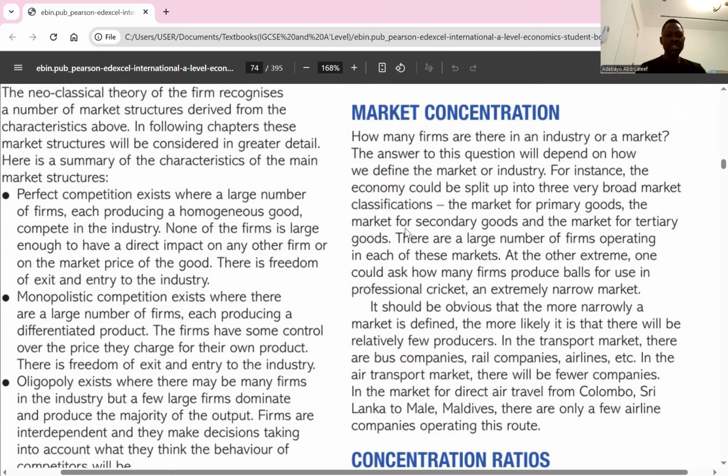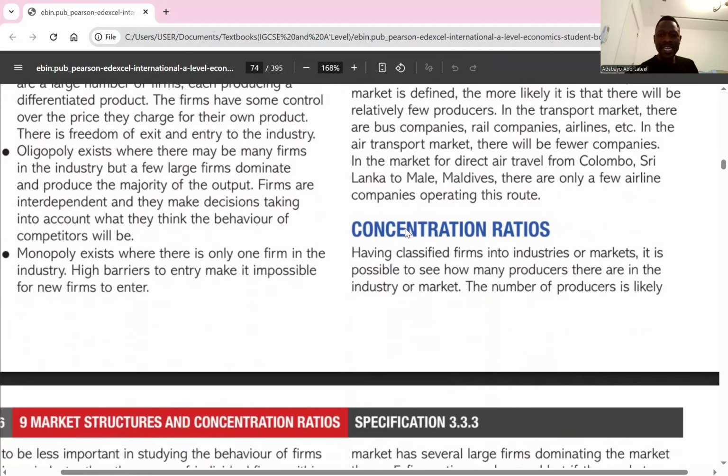For concentration ratio, we call it concentration ratio because it's an economic indicator that measures the dominance of certain firms in that industry in terms of their market share. So here I wrote, it is an economic indicator that measures the dominance of a few firms within a specific market. It is calculated by summing the market share of the largest firms in an industry. So the concentration ratio, the CR, measures the dominance of firms in that industry.